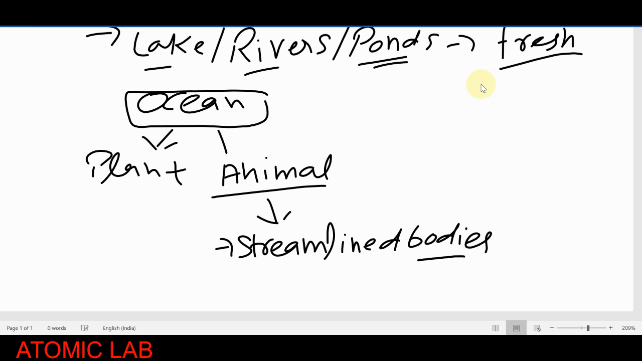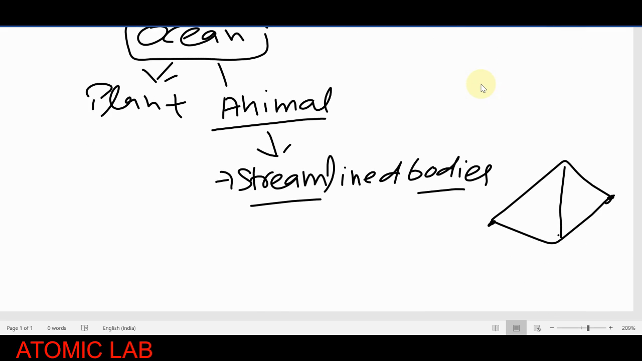I think I have already discussed it. These kinds of shapes are thick at the mid parts and thin at the corners. So most of the fish, most of the aquatic animals, have these characteristics. So we can say aquatic animals have a streamlined body, and similarly they need dissolved oxygen. Okay, they require the dissolved oxygen.